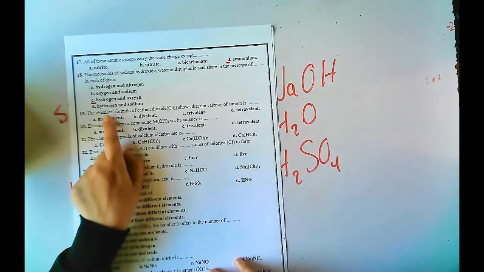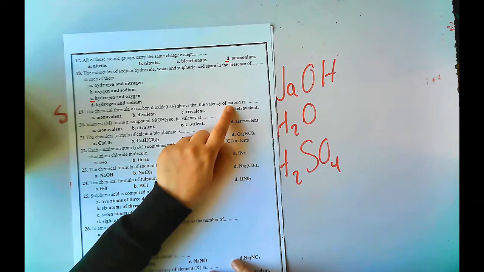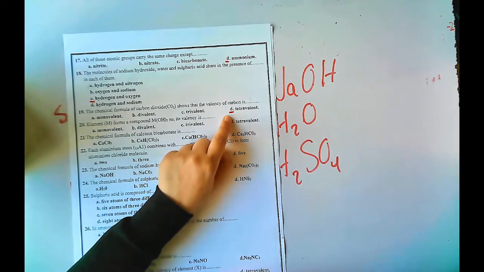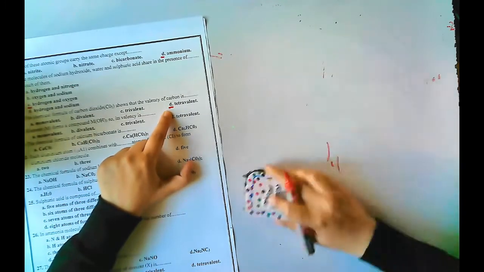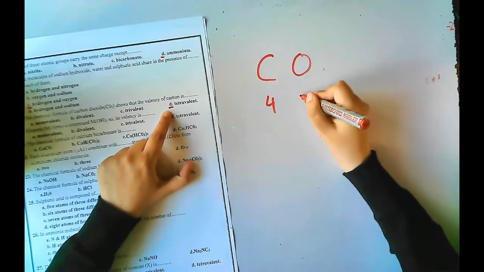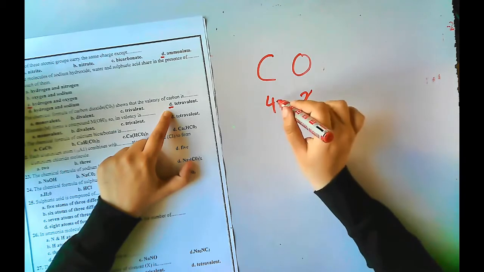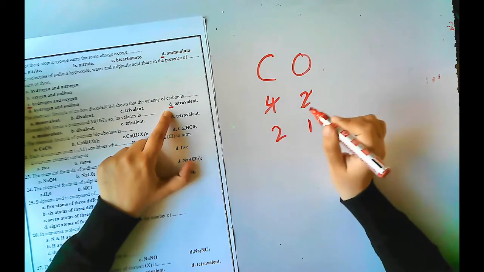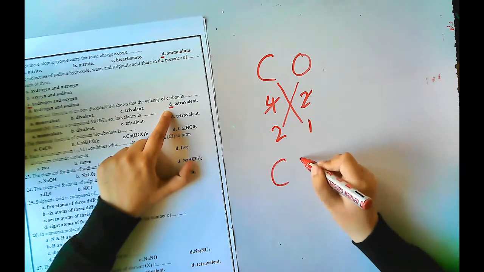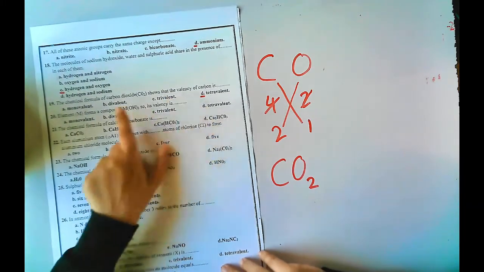The chemical formula of carbon dioxide shows that the valency of carbon is tetravalent. Why do we write it CO2? Here carbon is 4, oxygen is 2. I will divide 2 by 2, which equals 1, and 4 by 2, which equals 2. Then I will exchange them, so carbon will take 1 and oxygen will take 2. The valency of carbon is tetravalent.